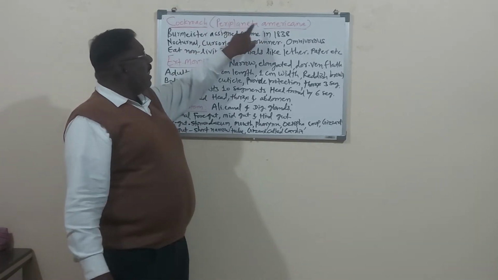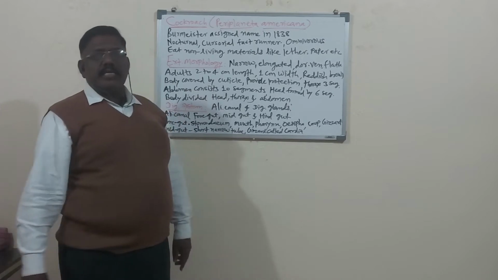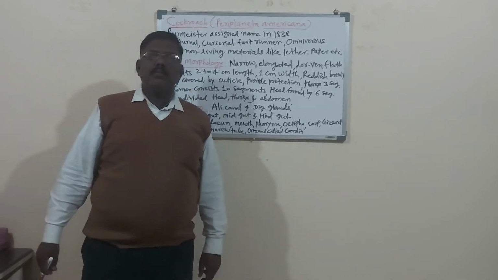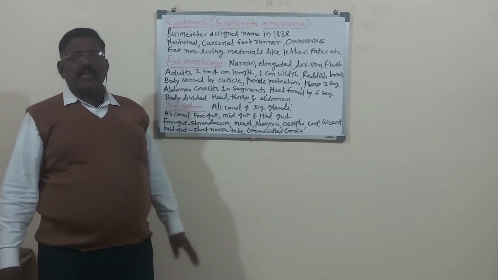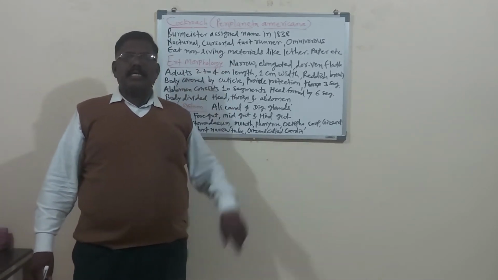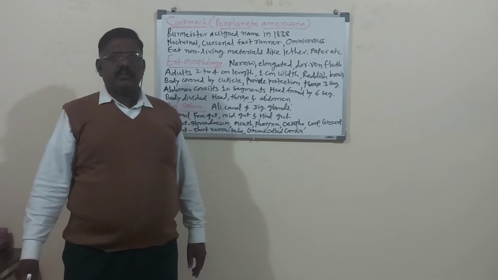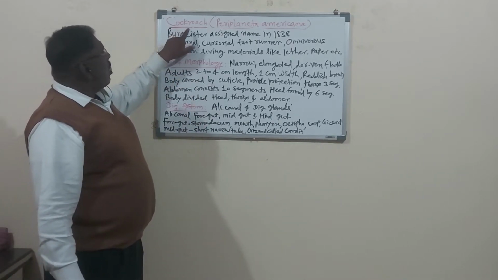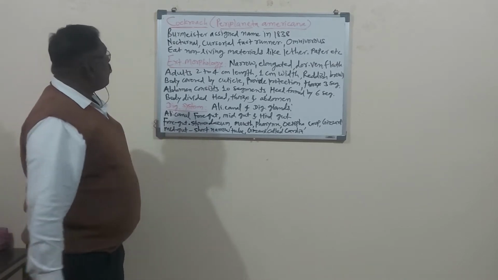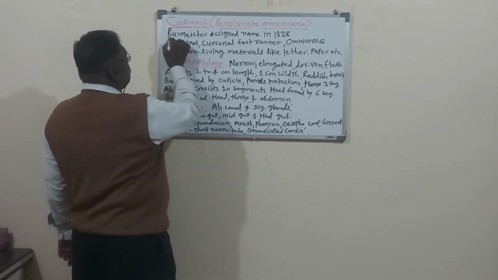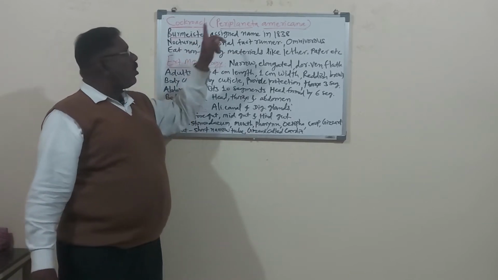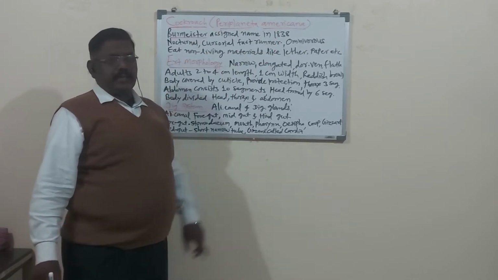So Periplaneta americana is the zoological name of the cockroach, a common animal belonging to the phylum Arthropoda. That's why it is kept in the study as a type study. This cockroach was first named by Burmeister, the name of the scientist. Burmeister assigned the name cockroach in 1838.